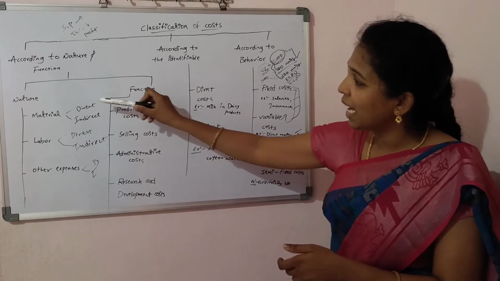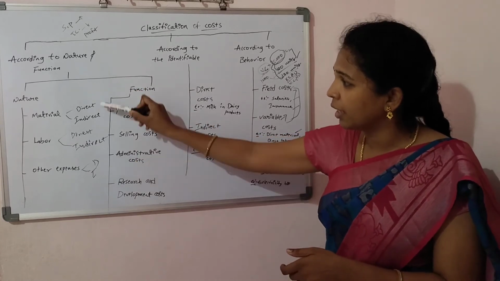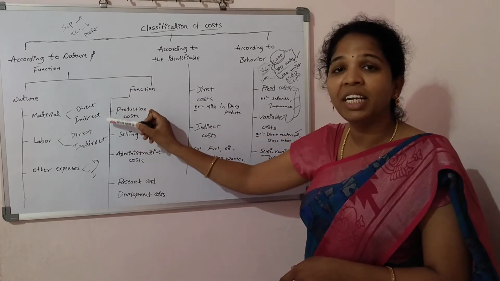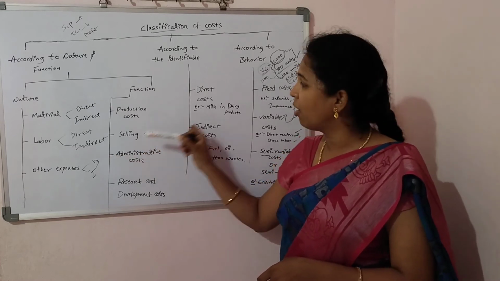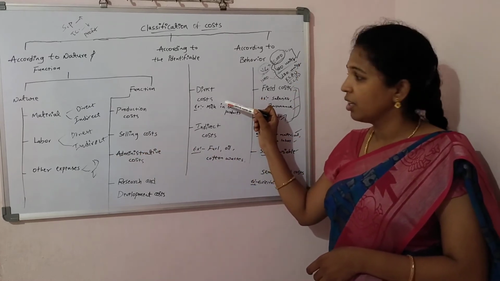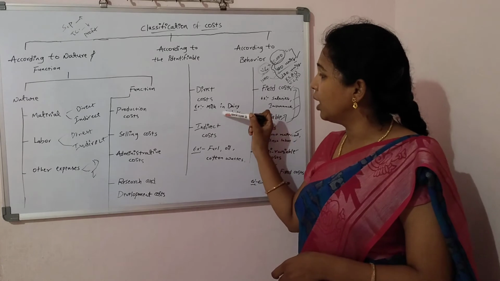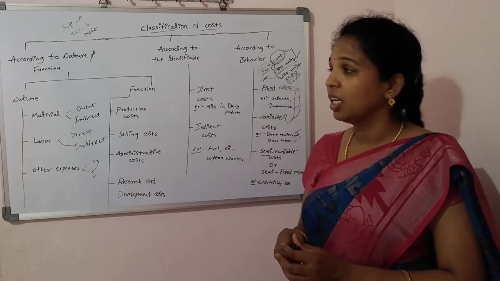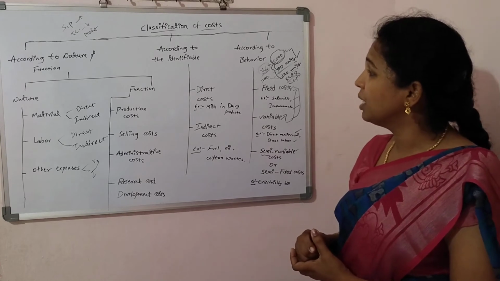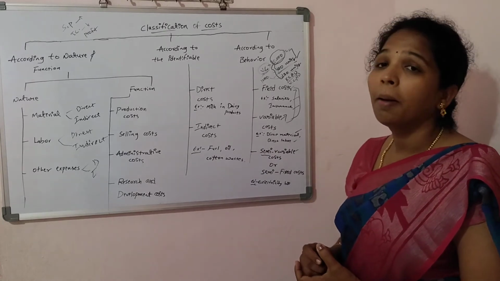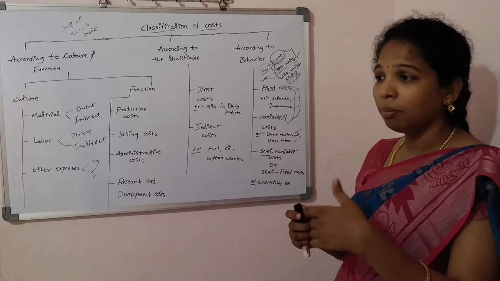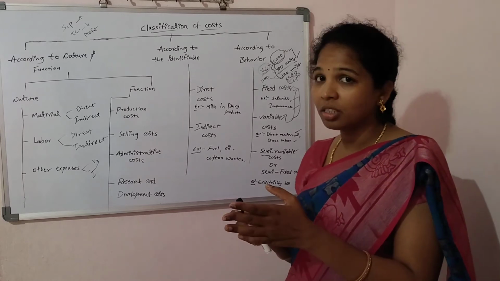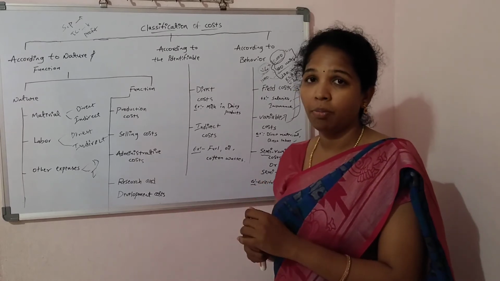Whatever direct items are there, the total of the direct cost we call direct cost. An example of direct cost is milk in dairy products. Direct cost is very important to identify what cost is in the production department.